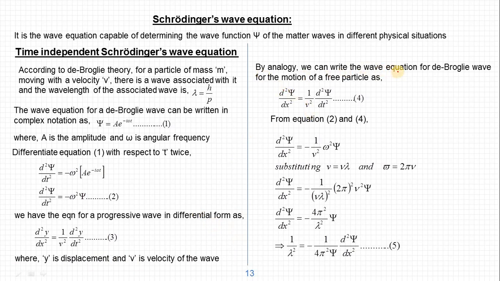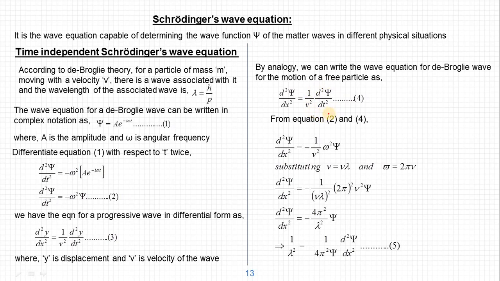So by analogy, we can write the wave equation for a de Broglie wave for the motion of a free particle by just replacing y with psi. So d square psi by dx square is equal to 1 by v square into d square psi by dt square. So this is the wave equation in differential form for a de Broglie wave. So from equation 2 and 4, that is from this and this,